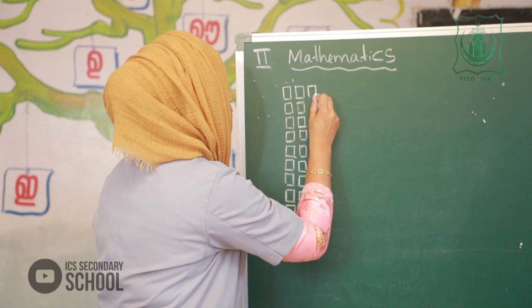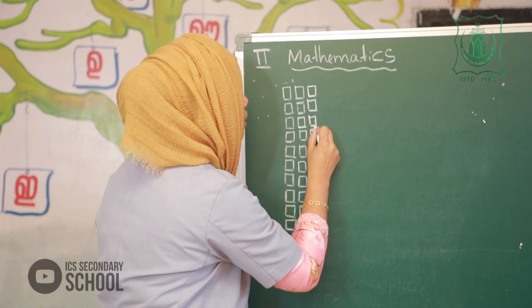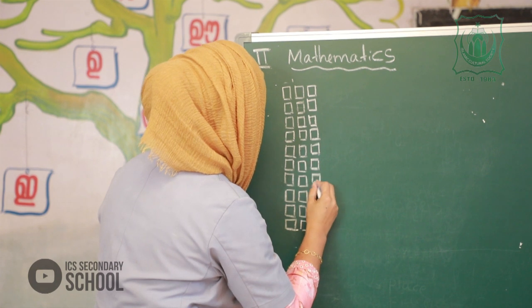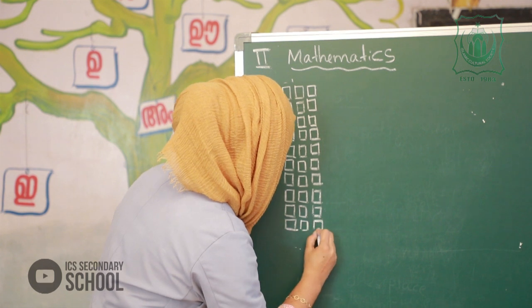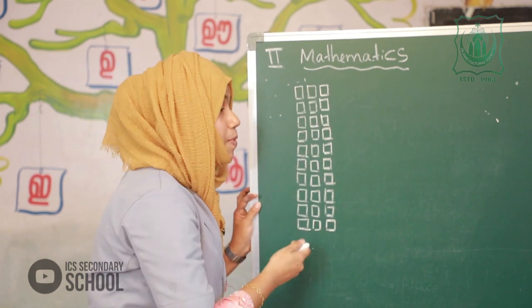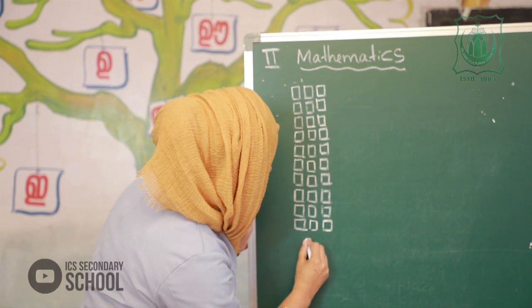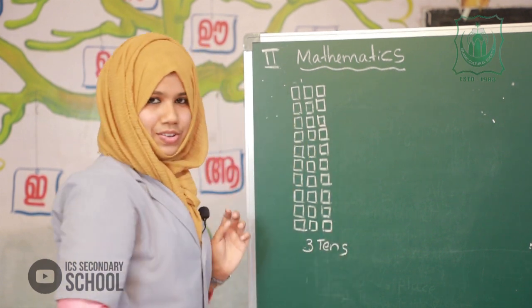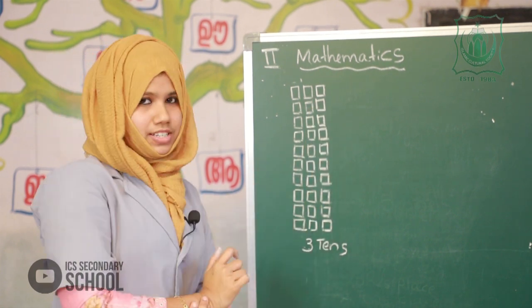Again, 1, 2, 3, 4, 5, 6, 7, 8, 9 and 10. Okay. So there are groups of 10 blocks. We can write 3 tens. Okay. First 1 ten, 2 tens and 3 tens.